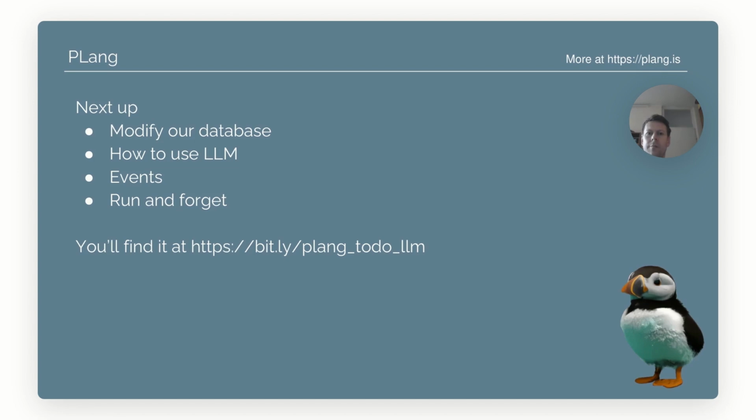We've now covered the basics of Plang, and for the next video we will start to do some interesting stuff. We will learn how to use the LLM in the language and how events work and other things.